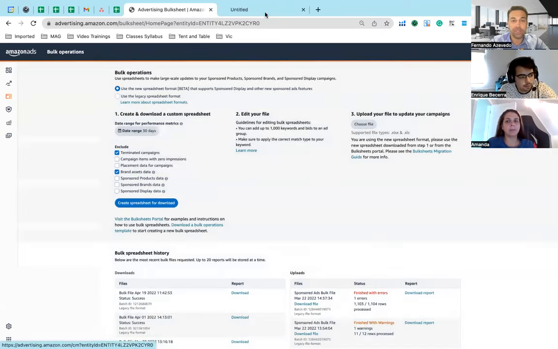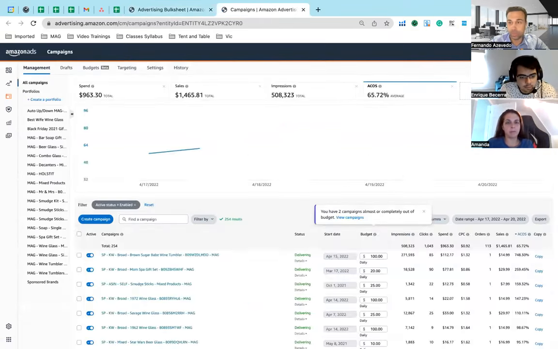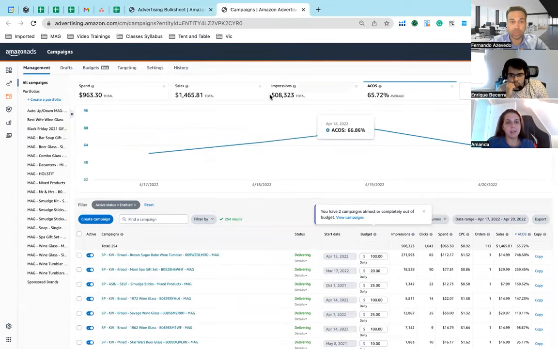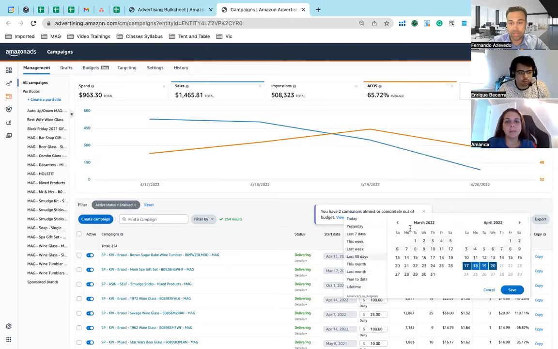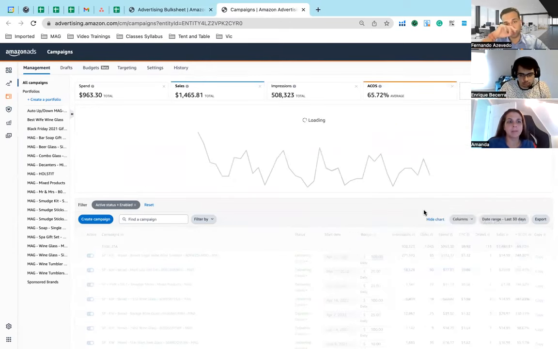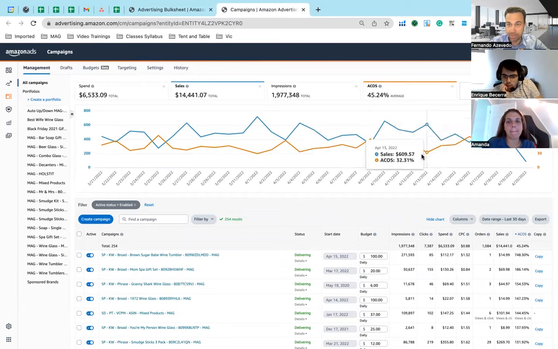Okay, let me just look at these charts here. So let's use sales and ACOS past 30 days just to see how it looks. All right, so the sales are starting to trend down and ACOS is trending up.